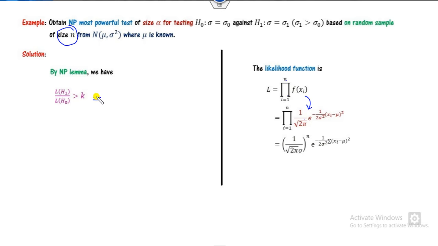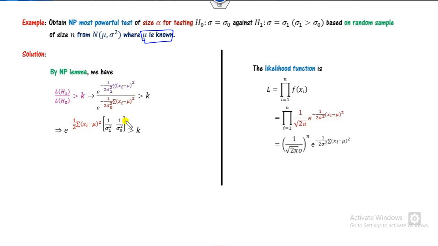Now we can substitute this value here. What is the H1? This is sigma 1. So I can replace sigma with sigma 1 here and sigma with sigma 1 here. Now you can see this is a constant part, so I can take this out here. Now the bases are the same, so I can write this. Since mu is known to you and this sigma is unknown to you, how can you solve them?